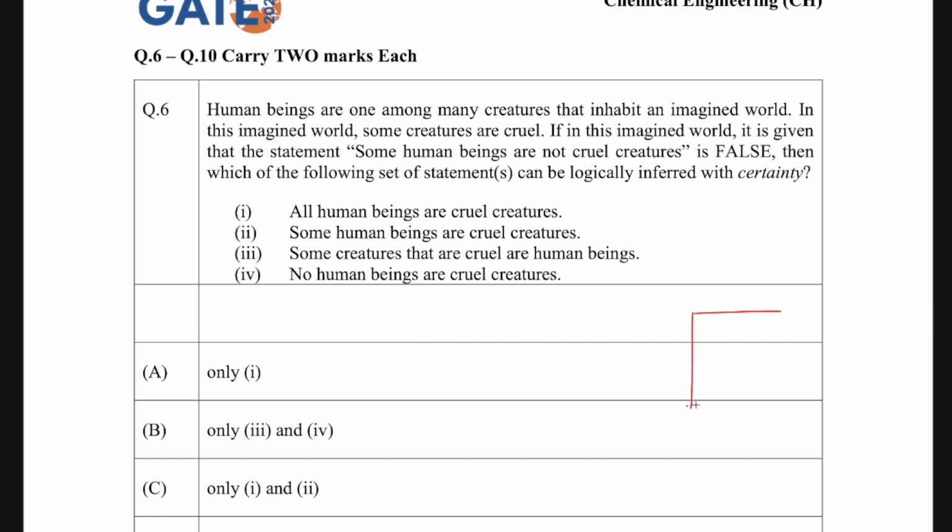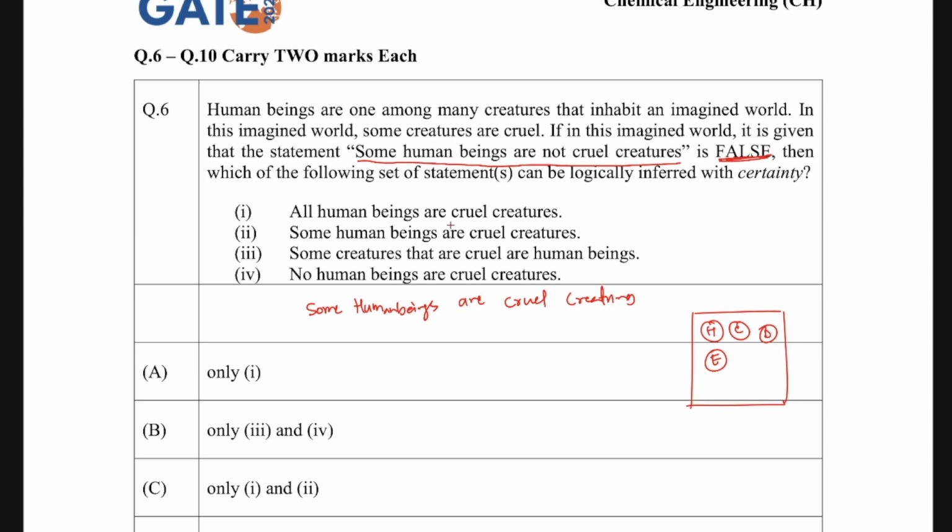Let's say there is a world, so we have humans here and there are other creatures also, like cats, dogs, and elephants. It says that in this imagined world some creatures are cruel. If the statement some human beings are not cruel creatures is false, then the true statement will be that some human beings are cruel creatures. Then which of the following statements is true?